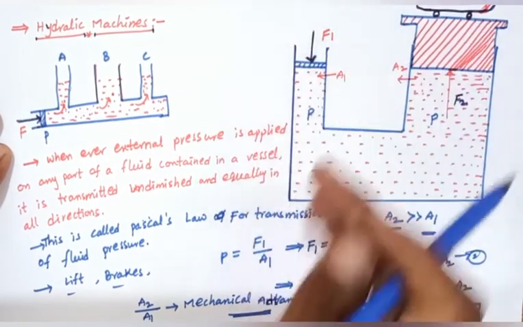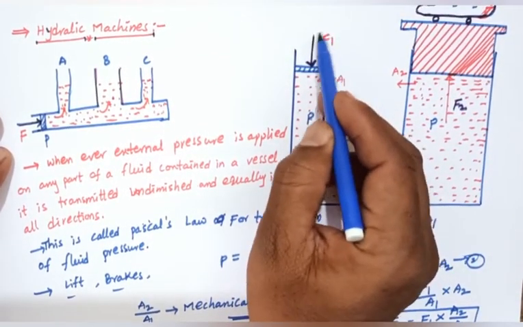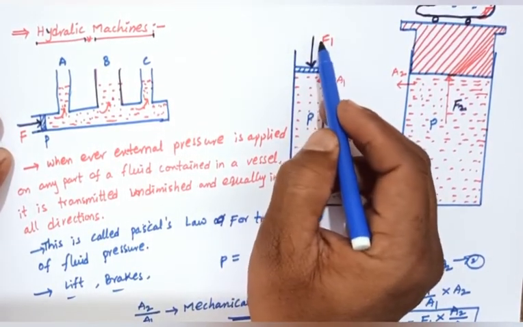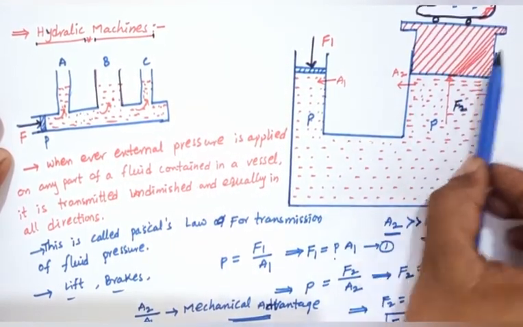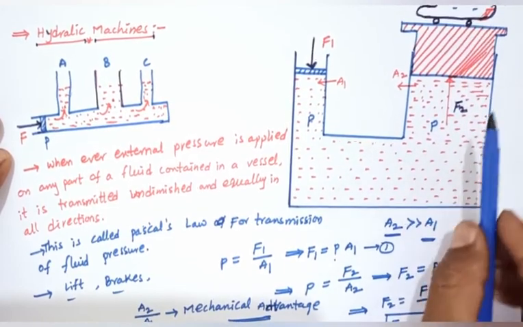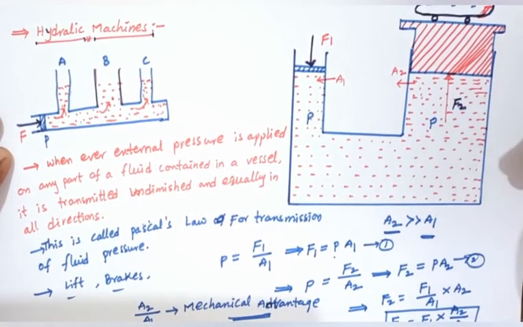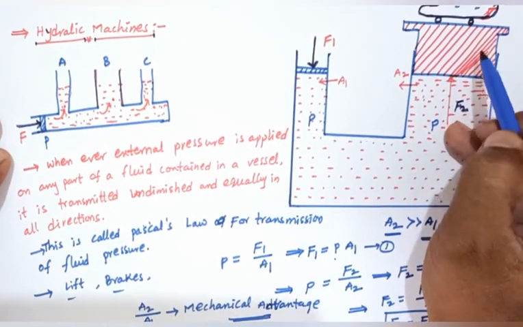Only a small force is applied, and the upward force is much more, so we can easily lift heavy weights.